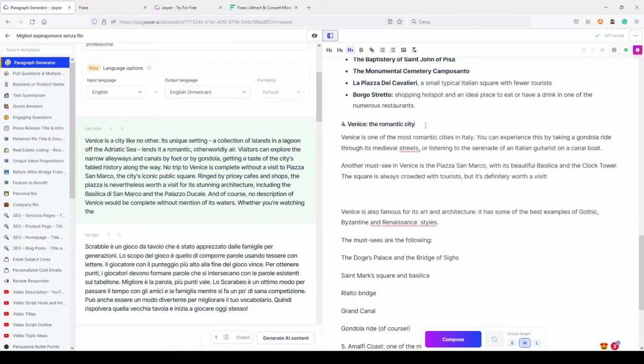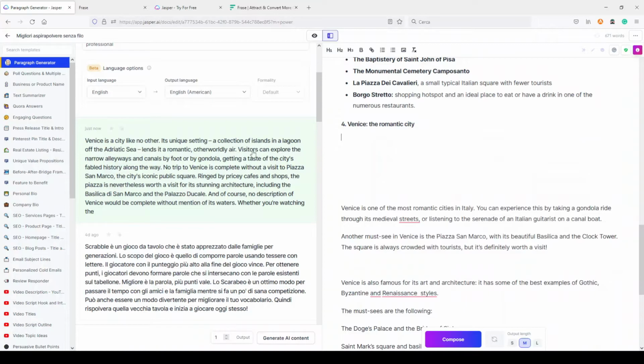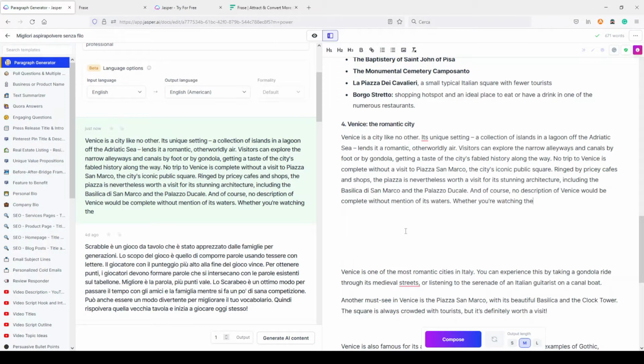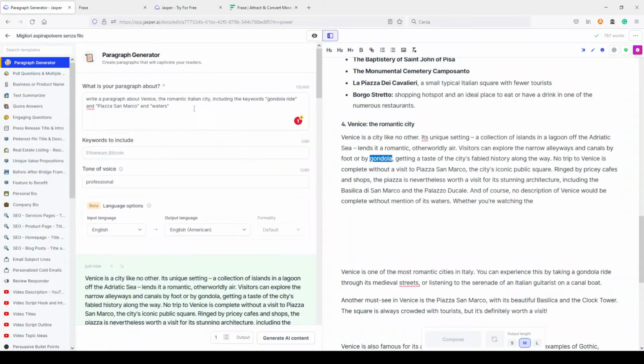So this is our output. Let me paste it here so I can read it better. Venice is a city like no other. Its unique setting, a collection of islands in a lagoon of the Adriatic Sea, lends it a romantic, otherworldly air. Visitors can explore the narrow alleyways and canals by foot or by gondola. Here we have the word gondola. It's not gondola ride, but it's gondola, getting a taste of the city's fabled history along the way.